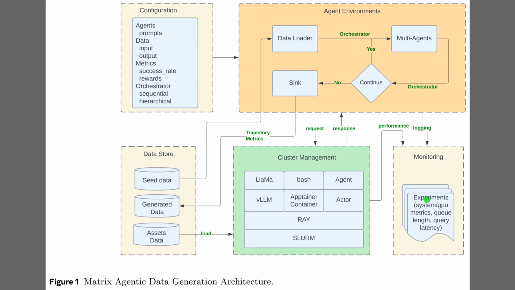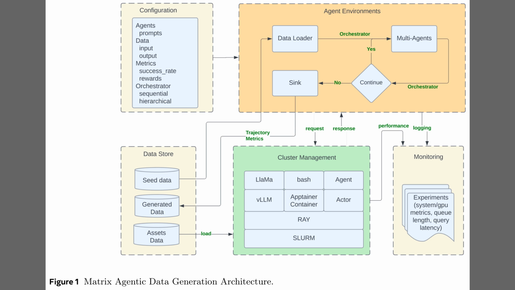Alright, the introduction set up the motivation for removing the central orchestrator, and Figure 1 shows how the whole agentic data generation system hangs together. The top right block, labeled Agent Environments, runs the multi-agents and the control logic that decides whether a task continues or goes to the sink.